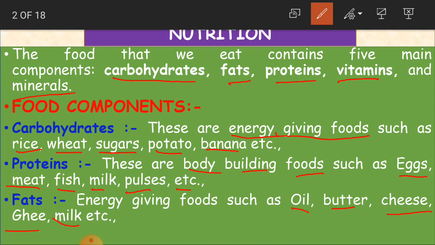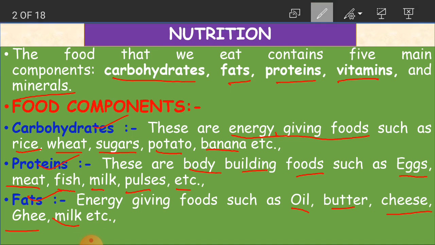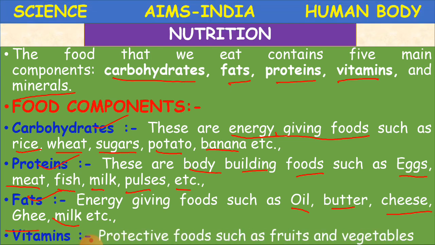So by taking fats we gain energy. Clear, children? Carbohydrates are energy giving foods, proteins are body building foods, and fats are again energy giving foods.